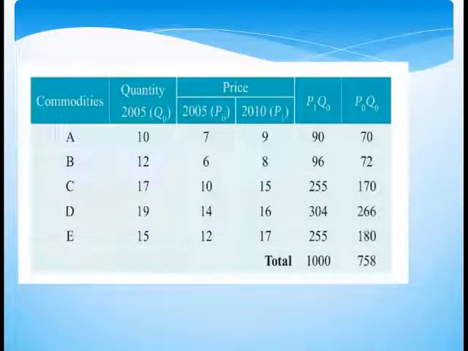That is, base year price P0 is the price during 2005 and current year price P1 is the price during 2010. Quantity for the year 2005 is the base year quantity Q0. In the actual case, commodities will be rice, wheat, oil, sugar, milk, etc. instead of A, B, C, etc.